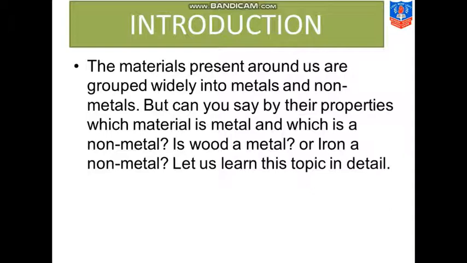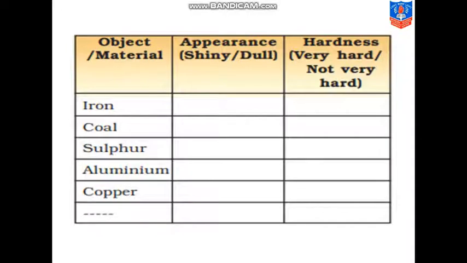So now let us learn the topic in detail. What are the physical and chemical properties? We will study in this chapter about the physical and chemical properties of metals and non-metals. So now students, you can see here one table is given which is also in your textbook.